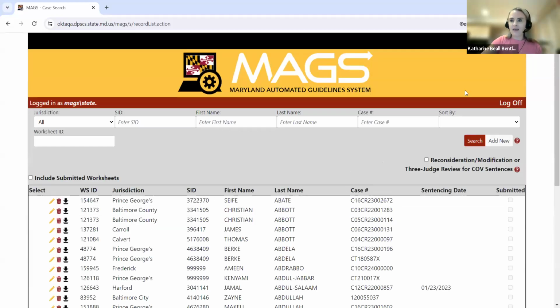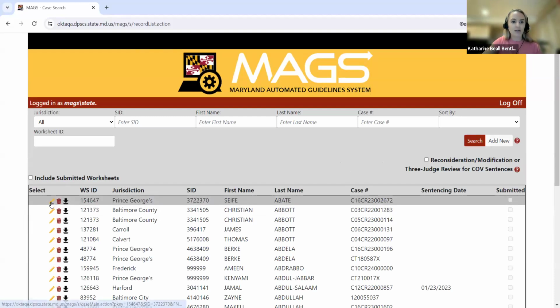All right, so after logging in, you are brought to the home screen here. From the home screen, this is where users can create a new worksheet, or you can view, edit, or delete an existing one. Just quickly pointing out those new icons that I just mentioned, you can see here this little pencil icon, that's going to be your edit icon. The trash can icon is your delete icon, and this download icon is how you're going to view a worksheet in the system.